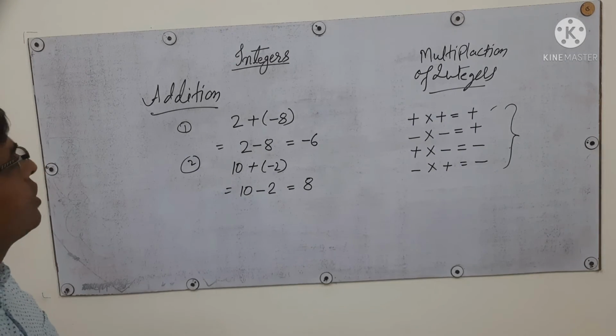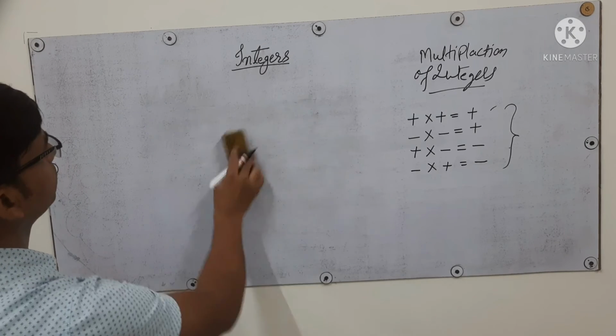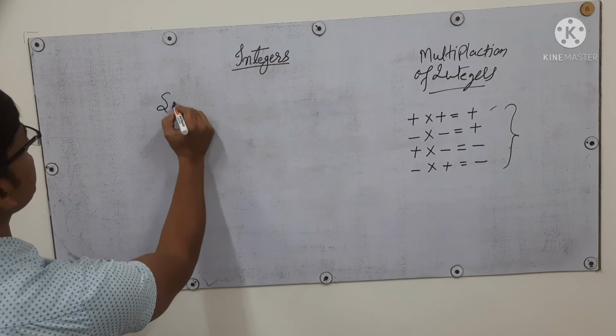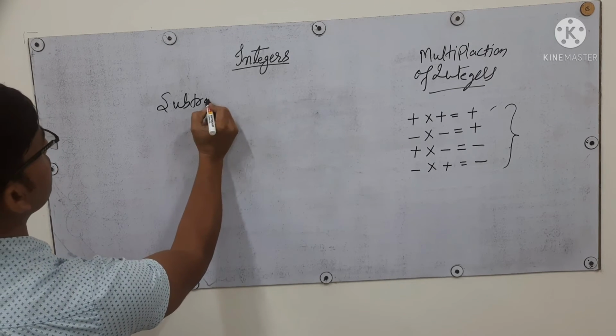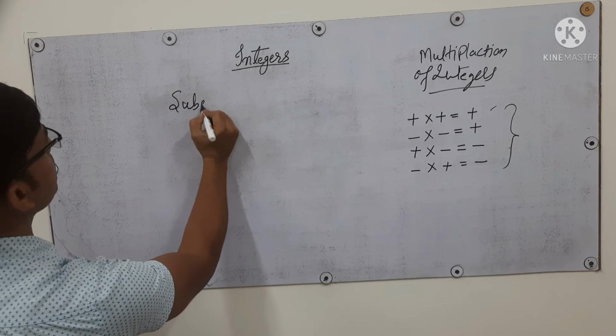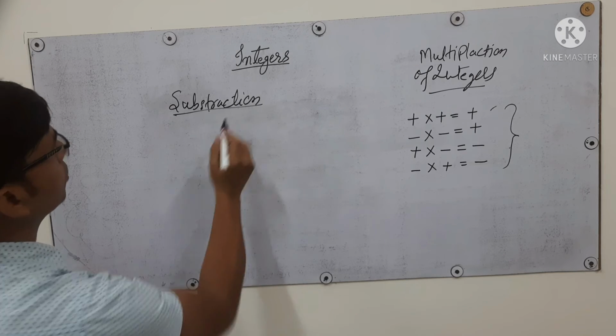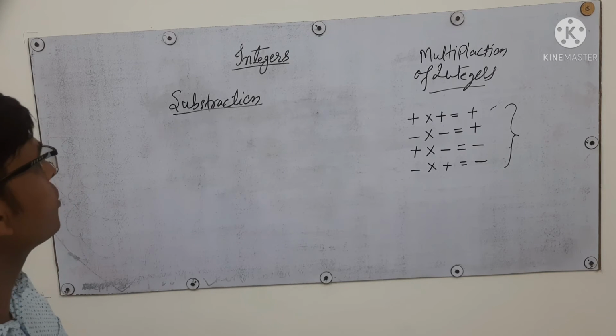Now we will do subtraction. So for subtraction, now we will understand the concept of subtraction.